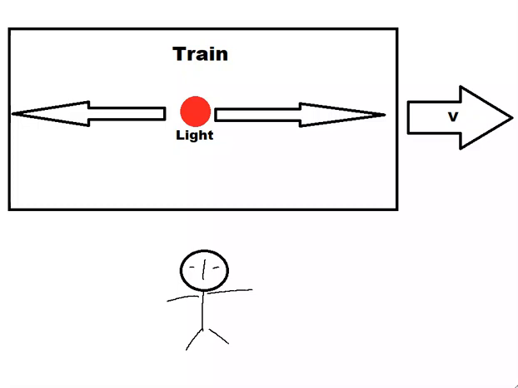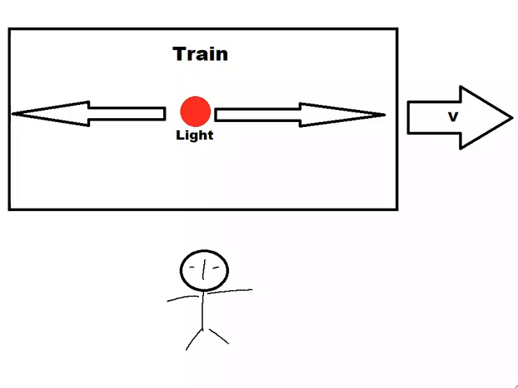Hello guys, in my last two videos on simultaneity I showed you how Einstein's train thought experiment violates the laws of physics. In this video I will continue doing that, so get yourself a cup of coffee or tea and prepare yourself for another brain test. This one is going to be harder. Here is Einstein's train thought experiment that violates the laws of physics.